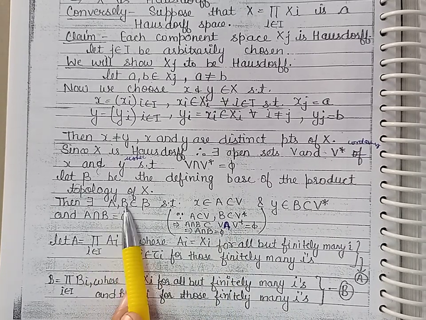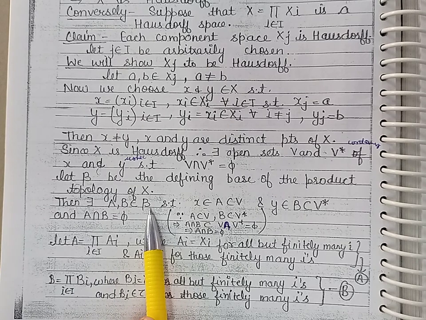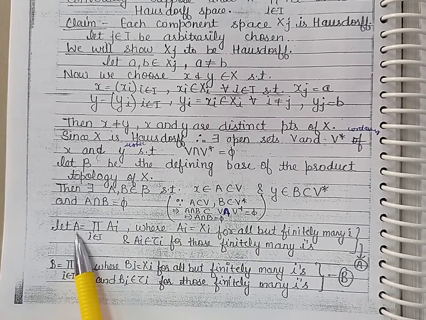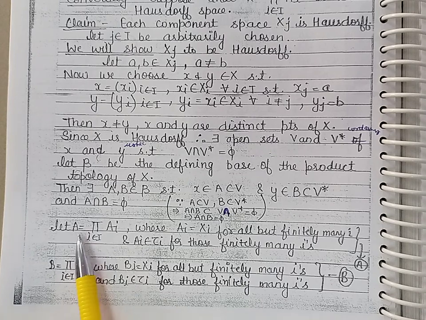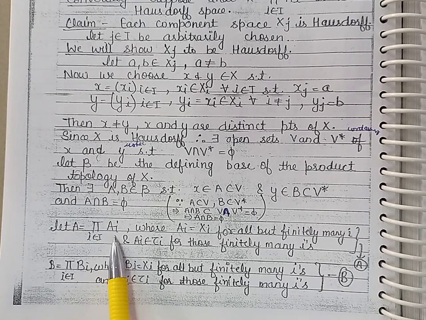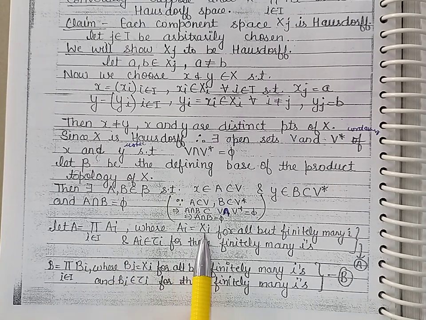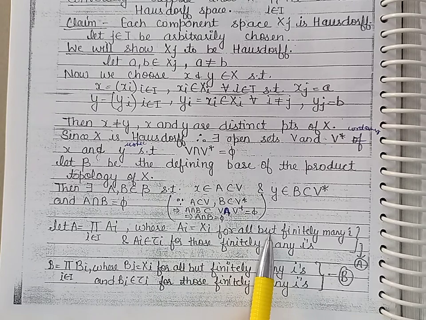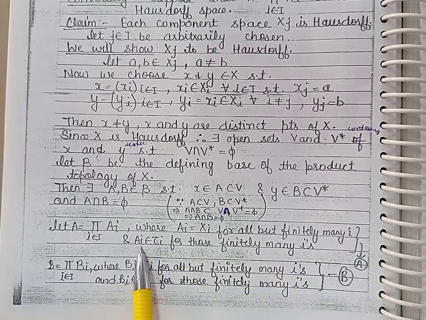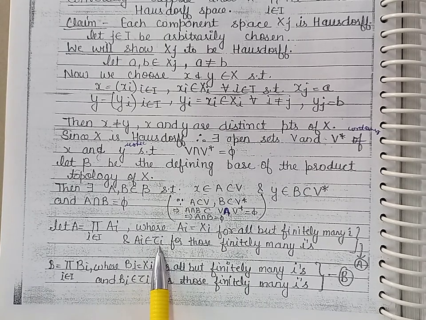Now because A and B belong to beta, and beta is the defining base for the product topology, and we know that the members of the defining base are special products, we can define A and B in the form of special products. By definition of special products, A will be of the form product of Ai, where Ai is equal to Xi for all i's except finitely many i's, and for those finitely many i's, Ai belongs to the topology tau i.